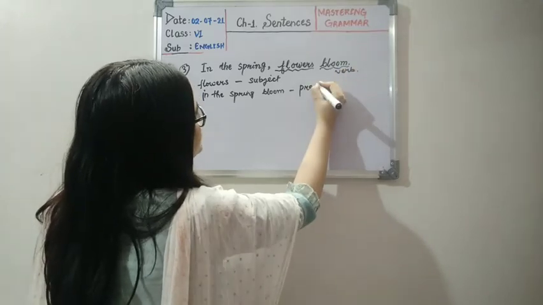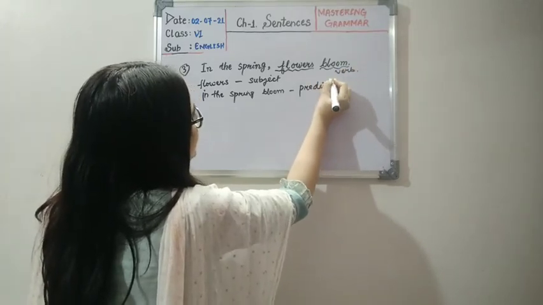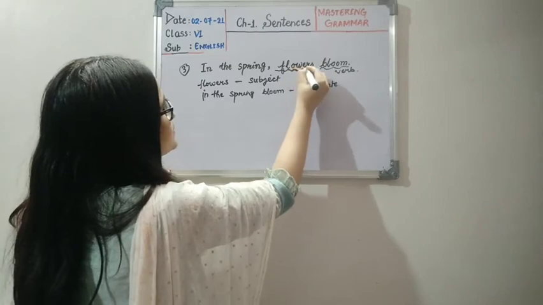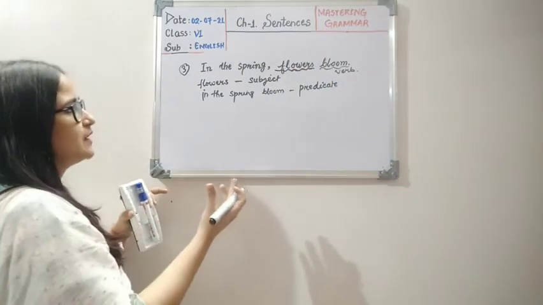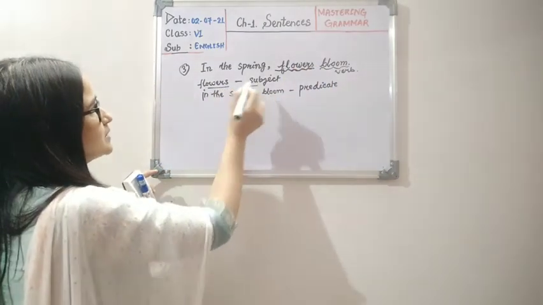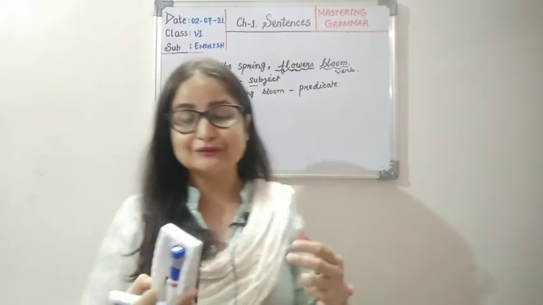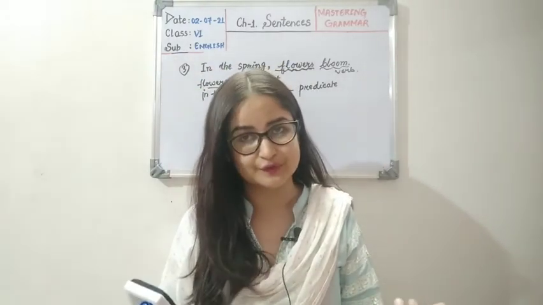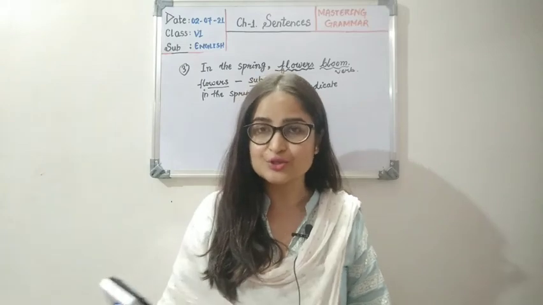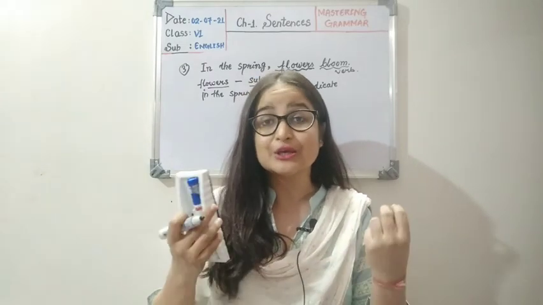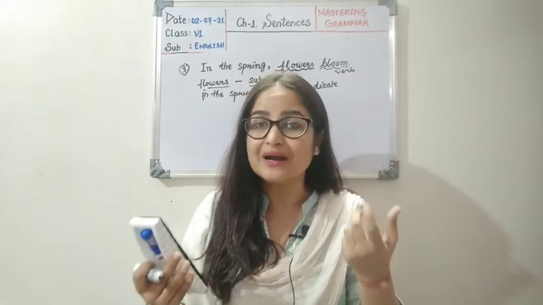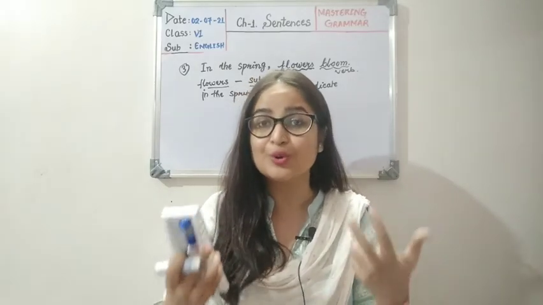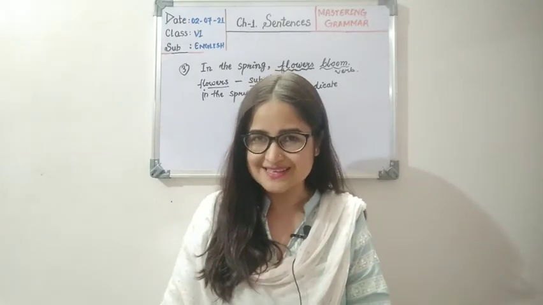So the verb has to be in the predicate part only. And we are talking about the flowers. That's why flowers has to be the subject. So children, do not get confused with the arrangement of the words, okay? Because the arrangement of the words can be confusing. You have to focus on what or who is being talked about in the sentence.